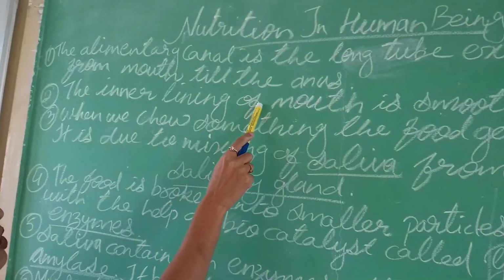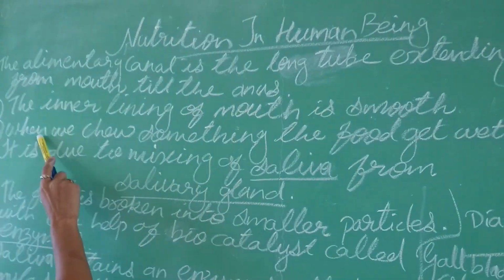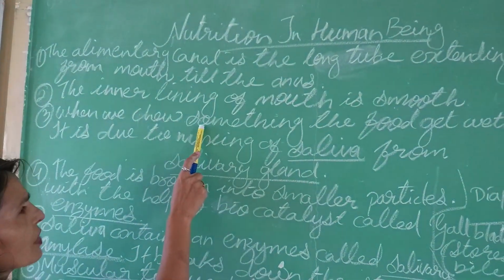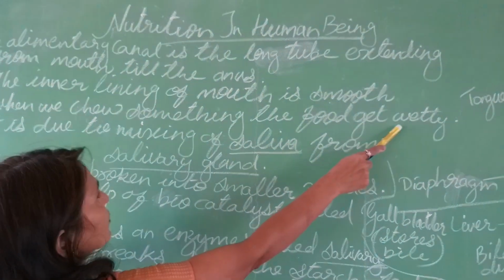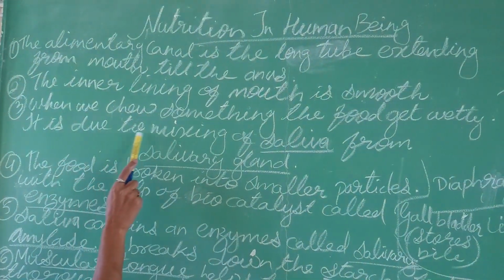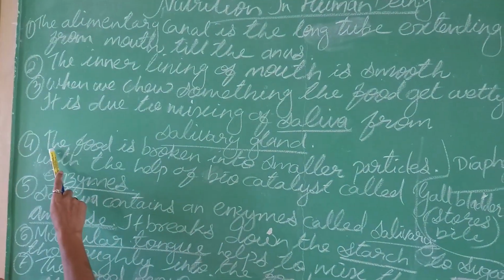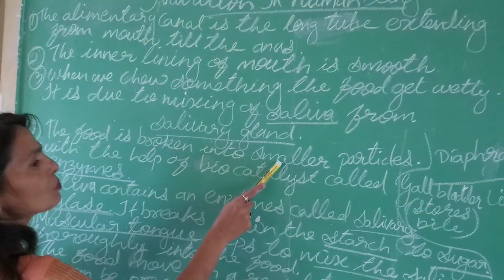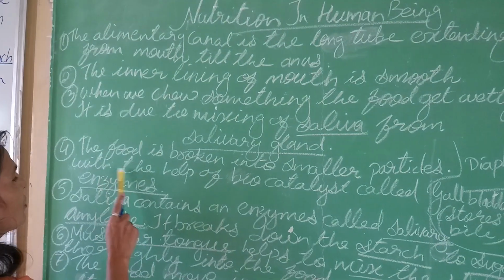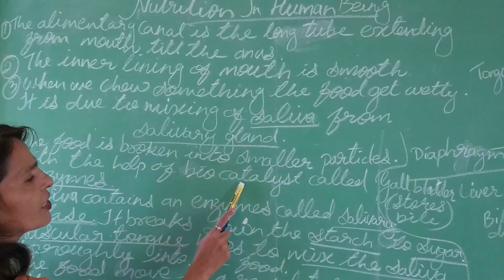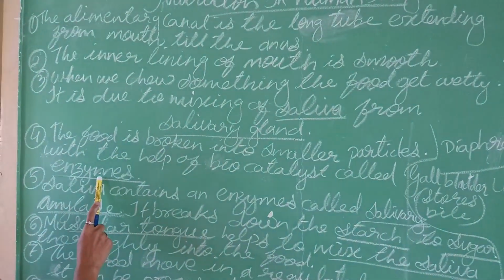Next, the inner lining of the mouth is smooth, and when we chew something, the food gets sticky, due to the mixing of saliva from the salivary gland. Then the food is broken into smaller particles with the help of biocatalysts called enzymes.